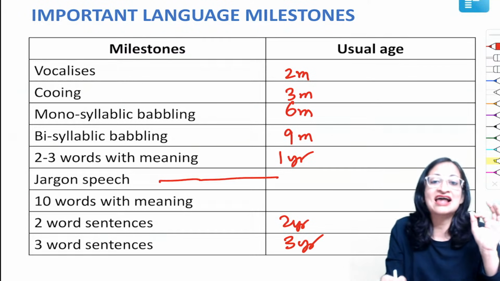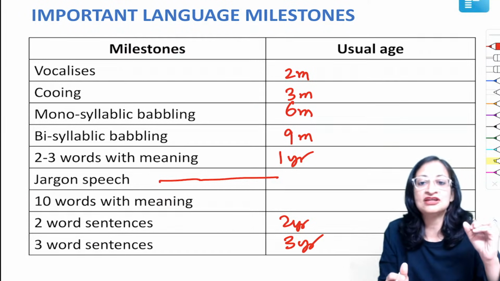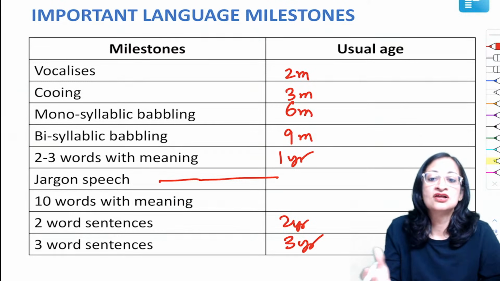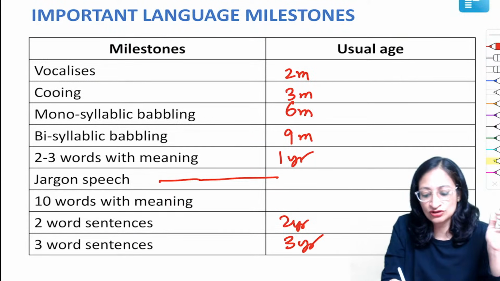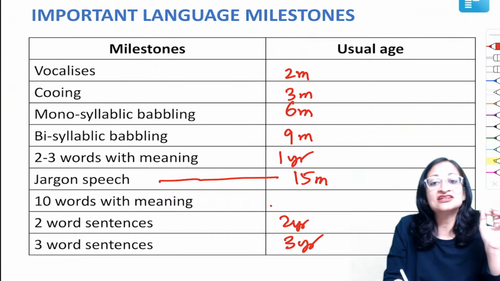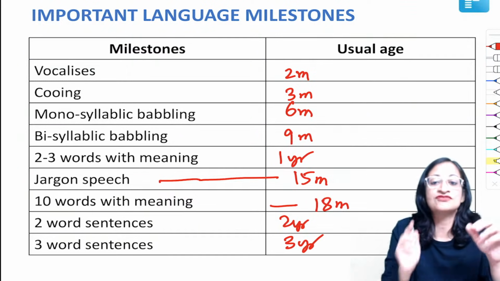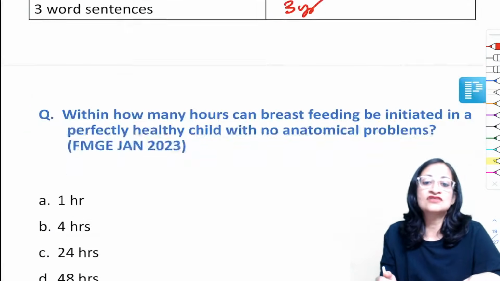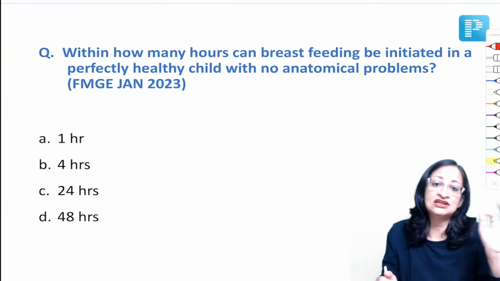Now, what is this jargon speech? Jargon speech means the child has his own name for certain objects. Like many North Indian children call water as mum. So, every time for water, he will say mum. So, that comes around 15 months. And at 18 months, the child has a vocabulary of 10 words. Right? So, these were some very, very important milestones that we need to remember.